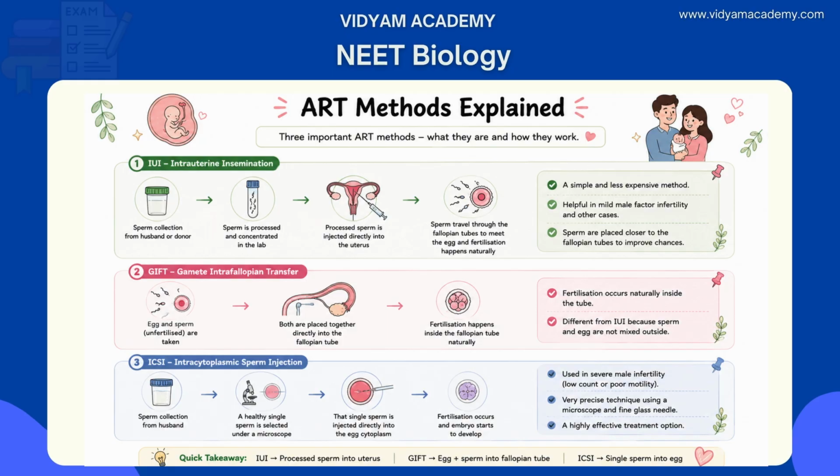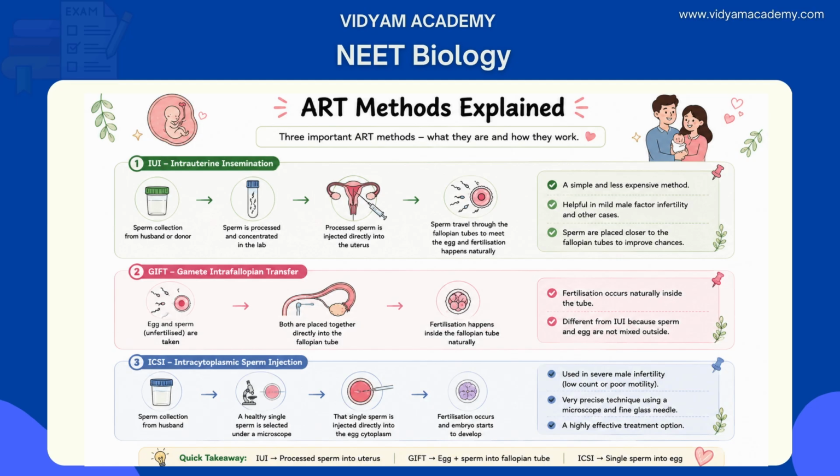Statement 1 is correct because intrauterine insemination is one of the simpler ART procedures where semen is collected from the husband or a donor in cases of severe male infertility or azoospermia. The sperm are processed and concentrated in the laboratory to select the healthiest and most motile ones, and these are injected through a thin catheter directly into the uterine cavity during the woman's fertile window. So placing the sperm much closer to the fallopian tubes where fertilization naturally occurs. This greatly improves the chances of a sperm reaching the egg compared to natural intercourse.